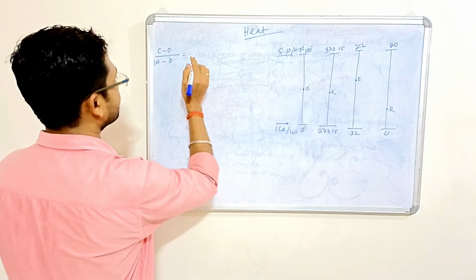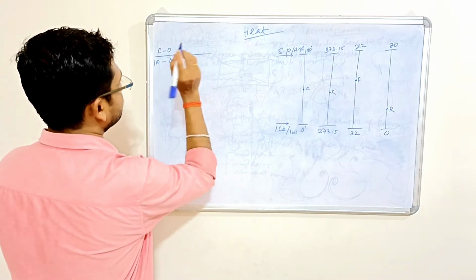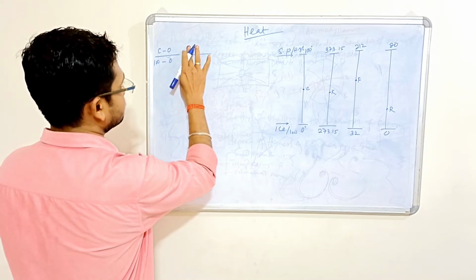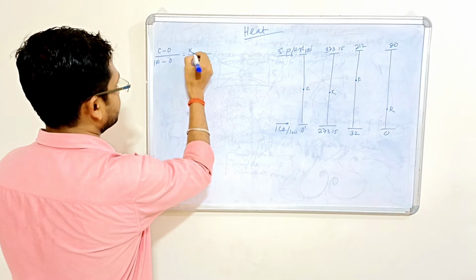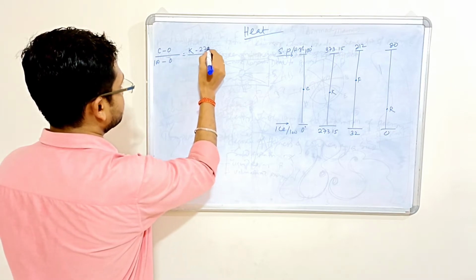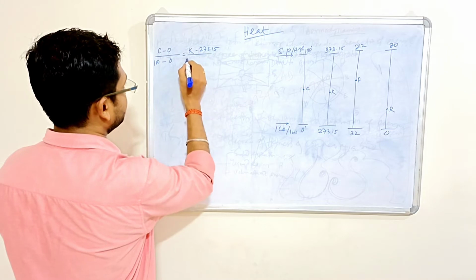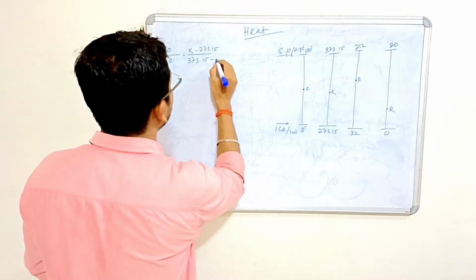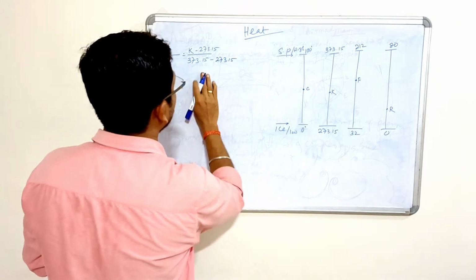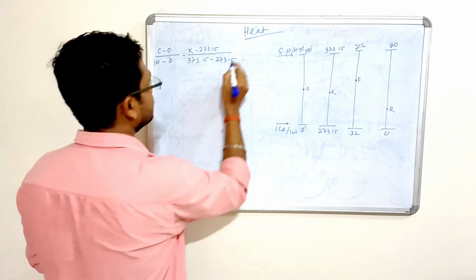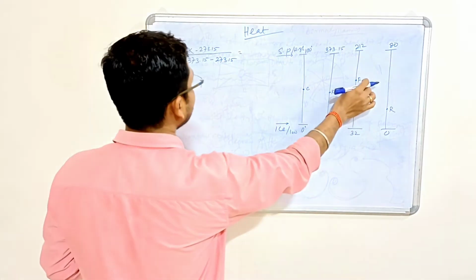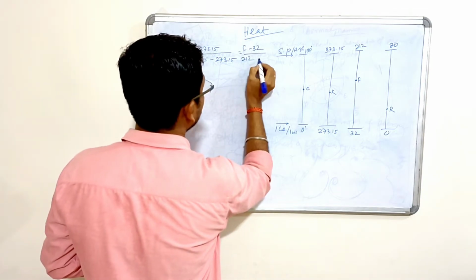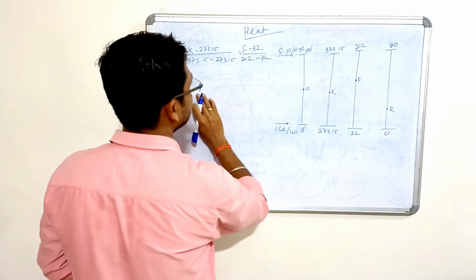In case of Kelvin, K minus 273.15 divided by 373.15 minus 273.15. This is equal to, in case of Fahrenheit, F minus 32 divided by 212 minus 32.